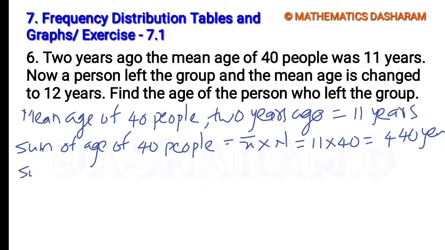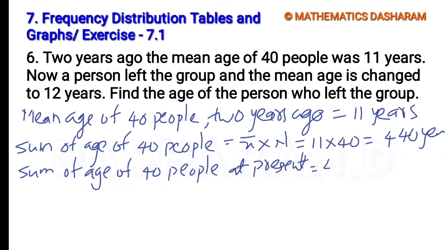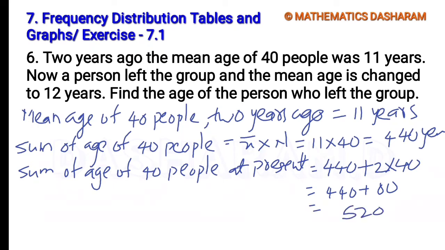Let us find the sum for the same 40 people at present. 2 years ago it was 440; at present we need to add 2 years for each person. How many persons are there? 40 persons. For each member 2 years should be added to get the present age. So 440 plus 2 into 40, which is 80. 440 plus 80 is 520 years. This is the sum of the ages of the 40 people at present.